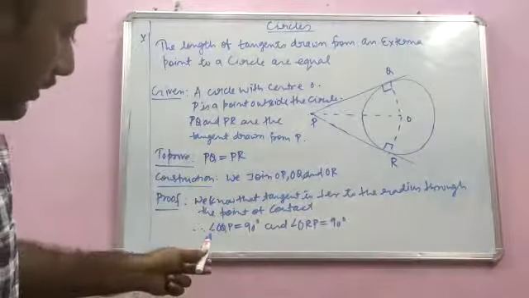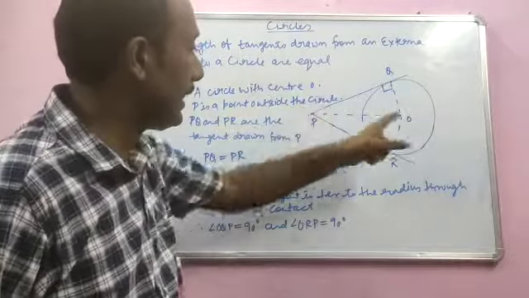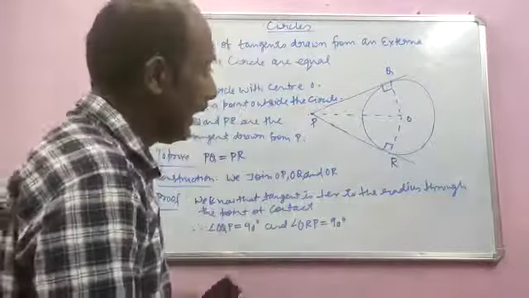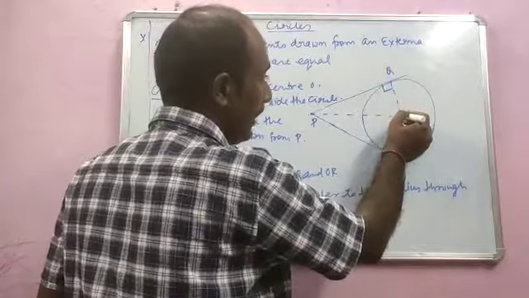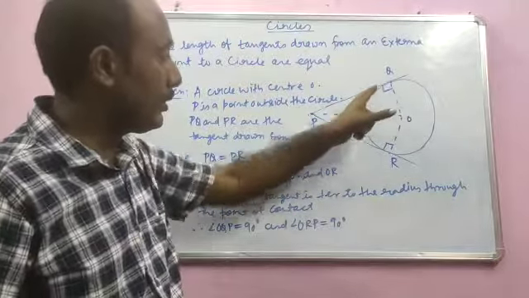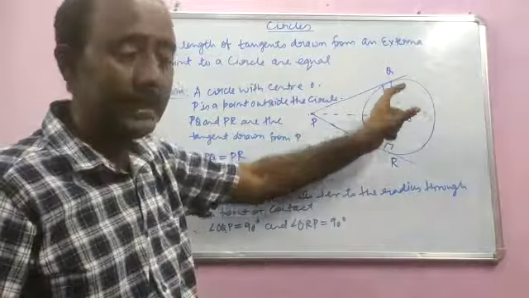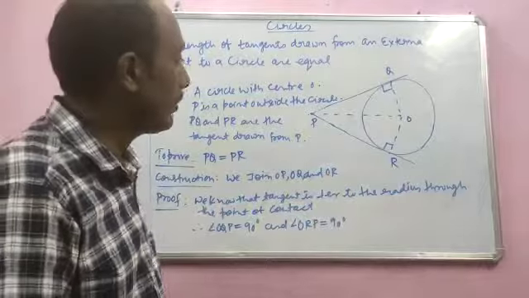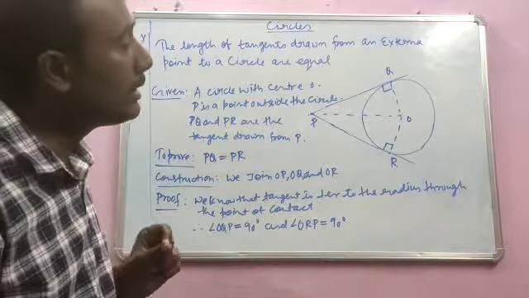So once you write this part, now you can easily prove these two triangles congruent. Triangle OQP and triangle ORP can be proved congruent. Why? Because just now you have proved that the angle is 90 degree and the side opposite to the right angle, that is OP, is common for both the triangles. Here OQ is equal to OR. Why? Because they are radii of the circle. So right angle is there, opposite to right angle, that means we have taken hypotenuse, and we are taking OQ and OR, that means we are taking one side. So by RHS congruency condition, these two triangles will become congruent, and once you prove the two triangles congruent, by CPCT, PQ will become equal to PR, which you have to prove. So this is how to prove this theorem.